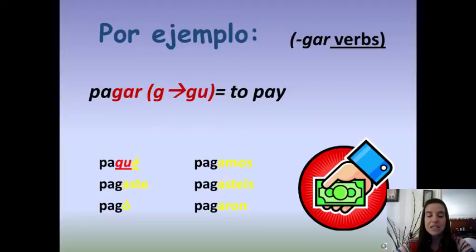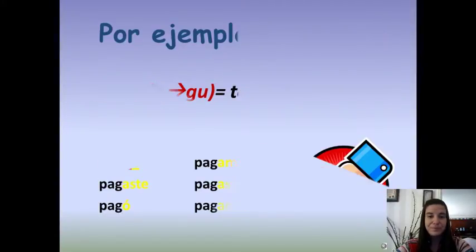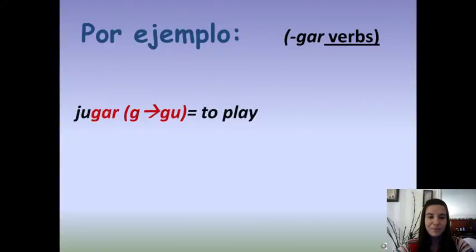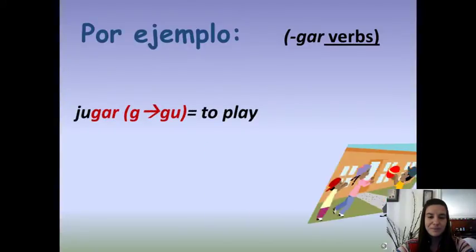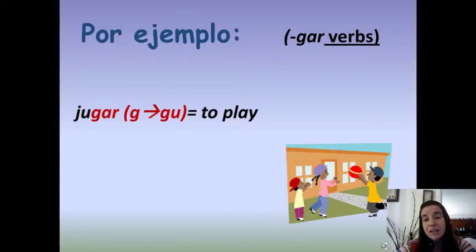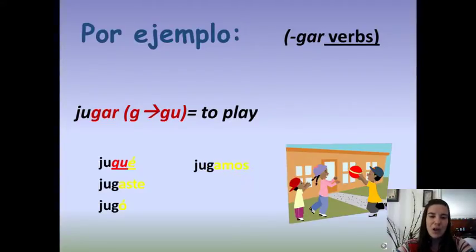Pagué, pagaste, pagó, pagamos, pagasteis, pagaron. How would you conjugate jugar in the yo form in the past tense? Jugué. Good job. Jugaste, jugó, jugamos, jugasteis, jugaron.